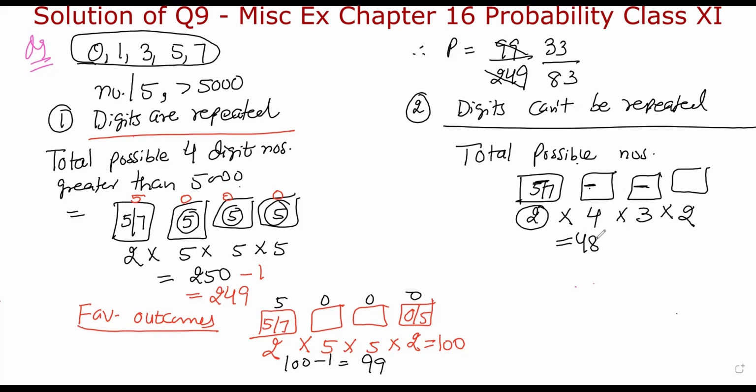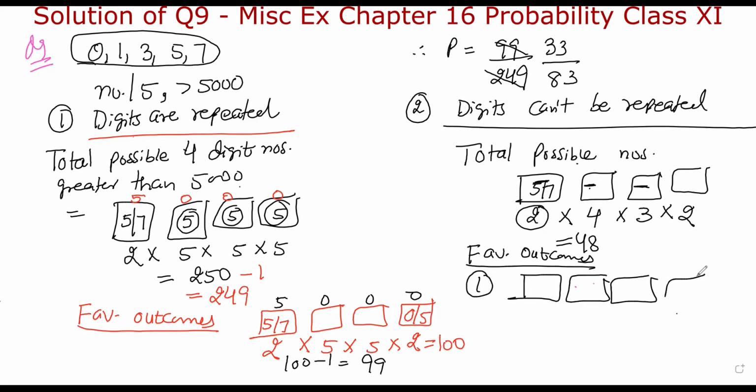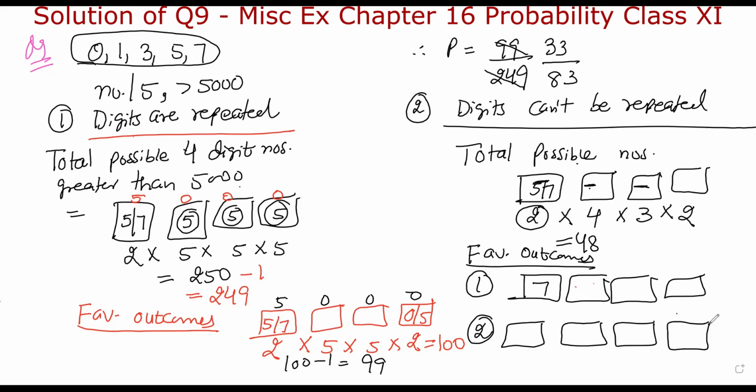Then for the favorable outcomes, we will be having 2 cases. In the first case, the number is starting with 7. In the second case, the number is starting with 5. When the number is starting with 7, at this position I'm having only one option.